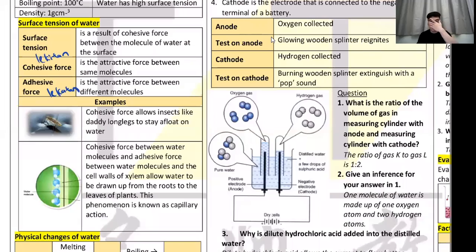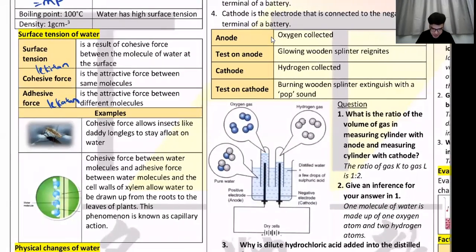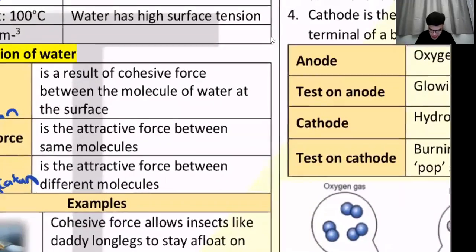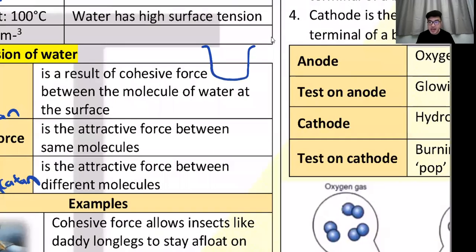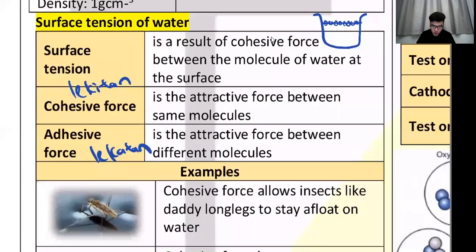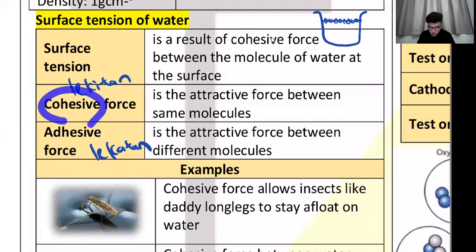So what does it mean? Let's say I have a cup of water. On the surface, if you zoom in, there's a layer of water molecules. The water molecules hold hands, like you and your friends holding hands together. It creates this force on the surface. We call this cohesive force. Why is it called co? It is the attractive force between the same molecule.